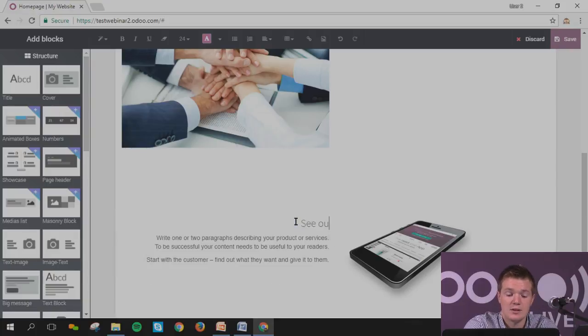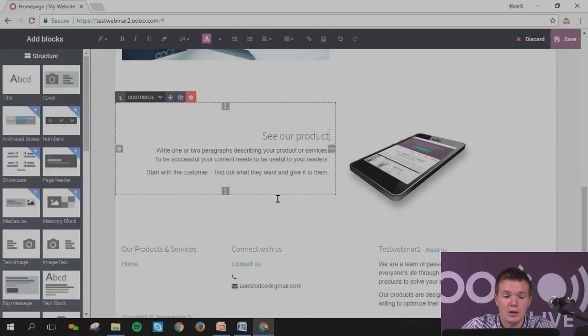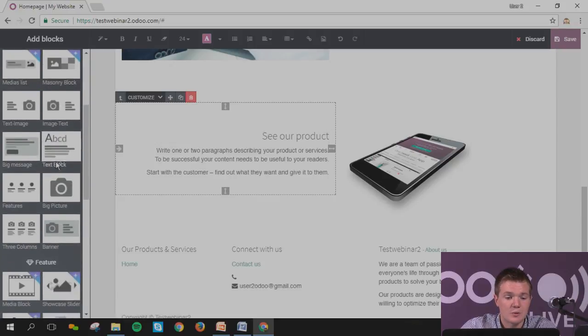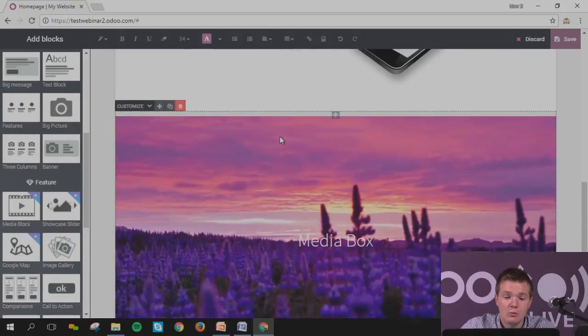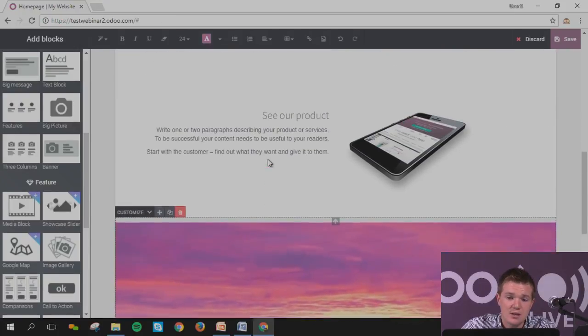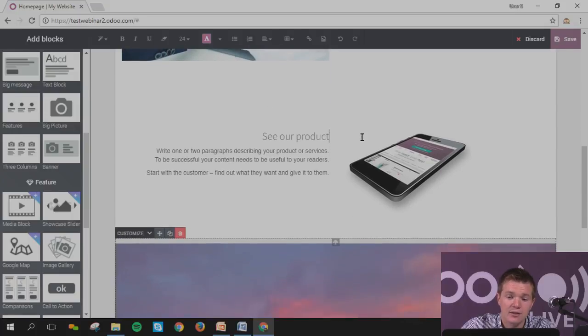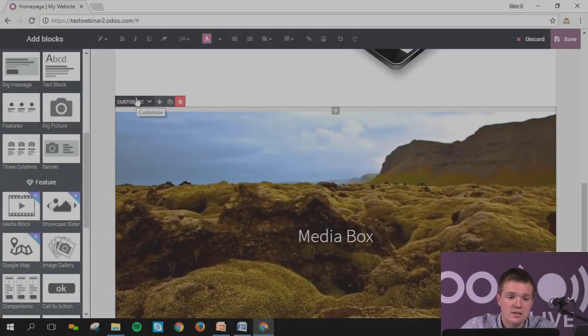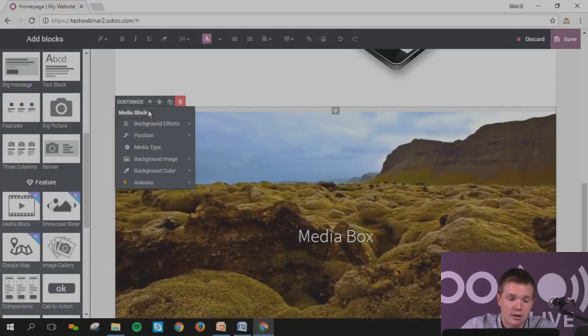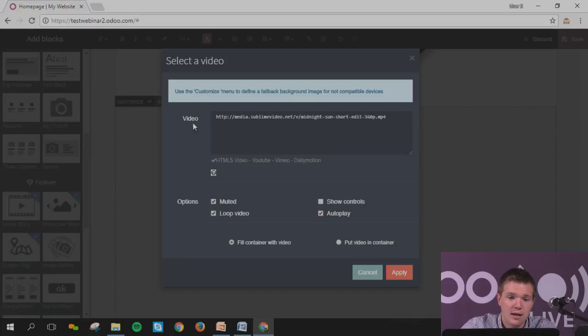Okay, so CR product. What is quite cool as well, you've got a feature which enables you to have some specific video. What is quite cool regarding this, you will be able to sell a product online, and down the product you will be able to put a video like this. You can change it simply by going here, media type. Okay, so customize, media type, and you can put in here the URL that you want to see. If you put YouTube GBL headphones, then you can put the information in here directly. This will change in the system.